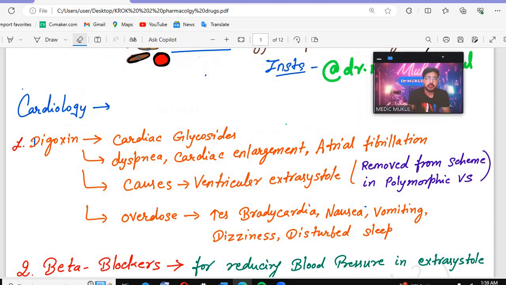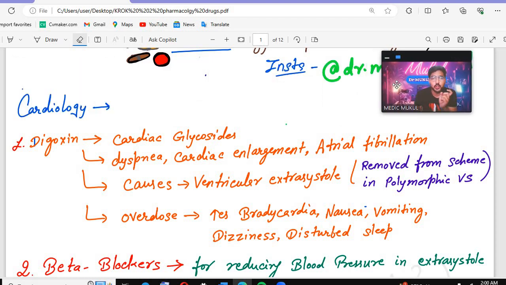In cardiology, we will start with digoxin. If the digoxin question comes, remember digoxin is what? It is a cardiac glycoside drug. And always remember, it is helpful in dyspnea patients, cardiac enlargement patients, or atrial fibrillation patients. But remember one thing, that it causes ventricular extrasystoles. Which drug causes ventricular extrasystole? Remember, digoxin is a drug that causes ventricular extrasystole.